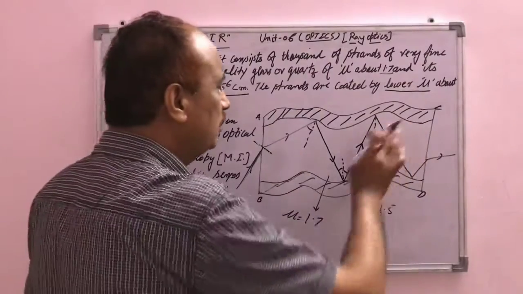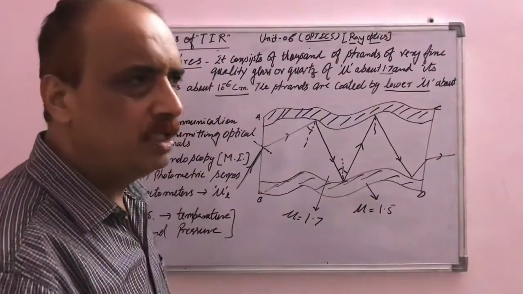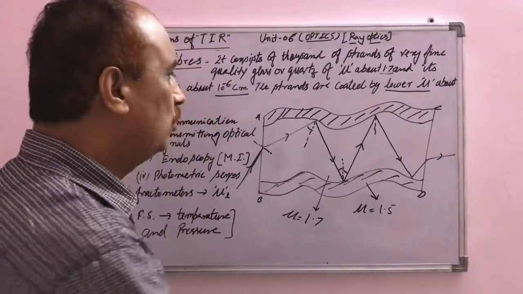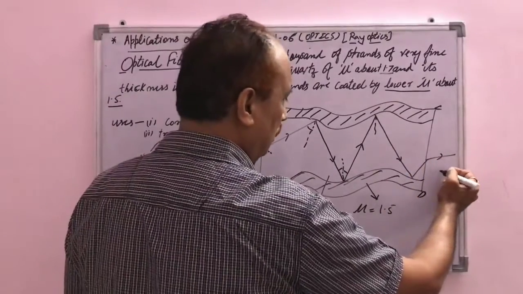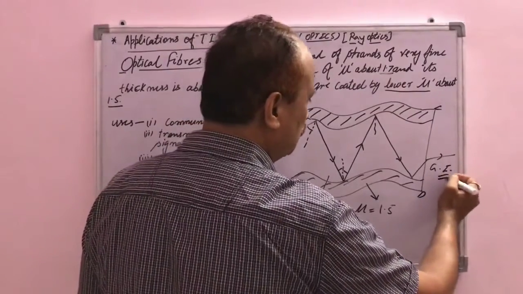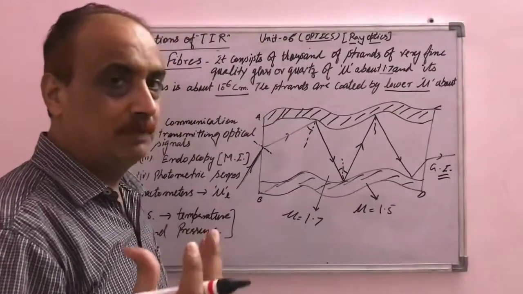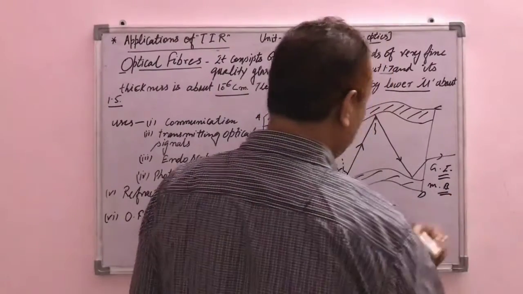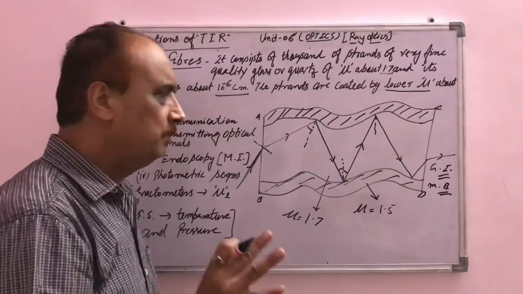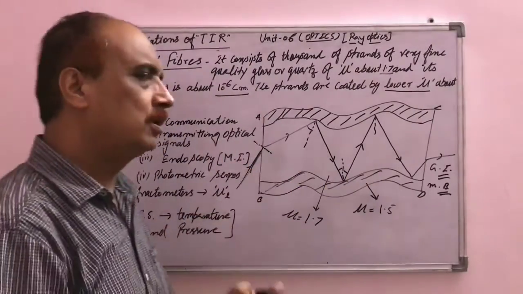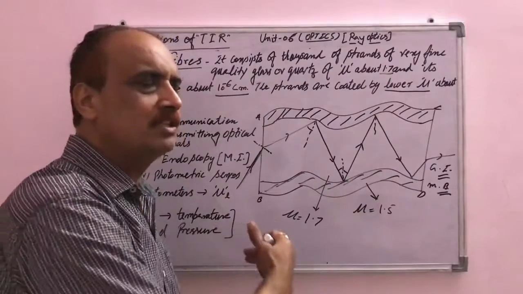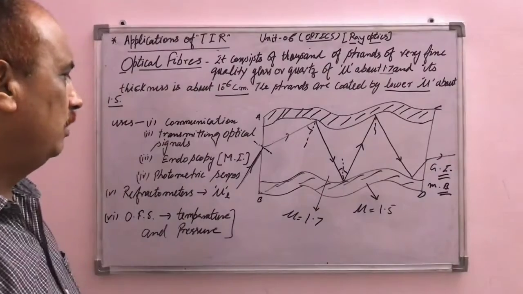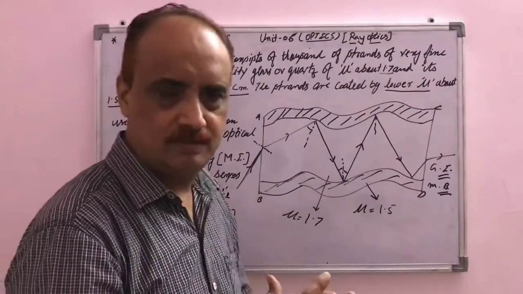In that case, the intensity will not be reduced. The intensity is always 100%. Therefore, a good image is formed here, and it will be a brighter image. The intensity will not be reduced. Such optical fibers are used to transmit the signal from one place to another place in terms of optical signals.